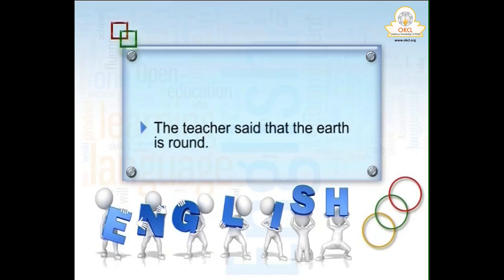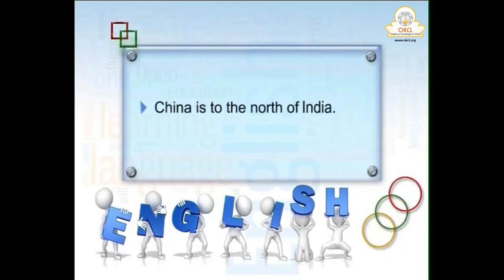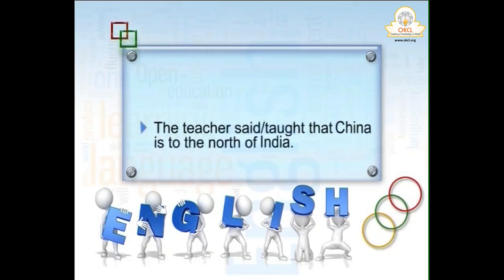And if it is a geographical truth also, suppose the sentence is "China is to the north of India." So it will remain: the teacher said that, or the teacher taught that China is to the north of India. It will not be "was." So you have to remember two things.